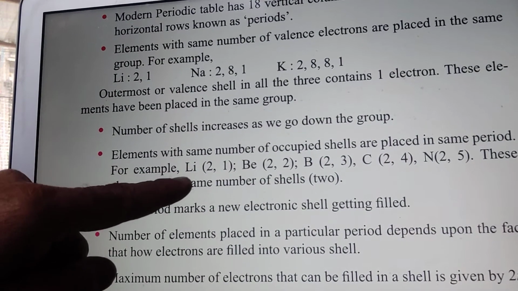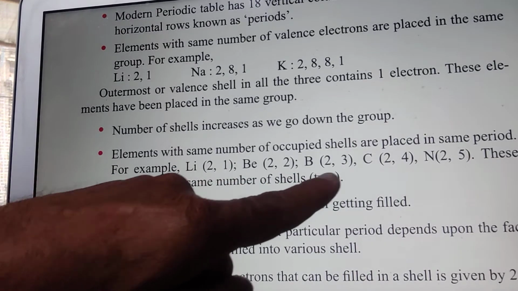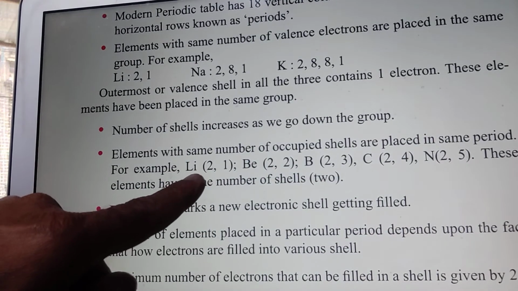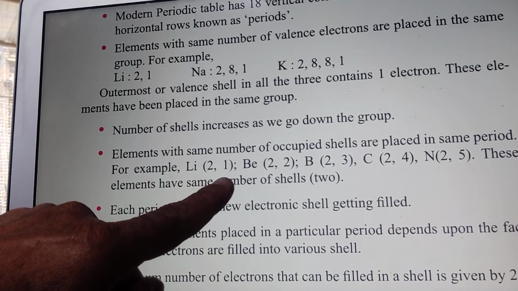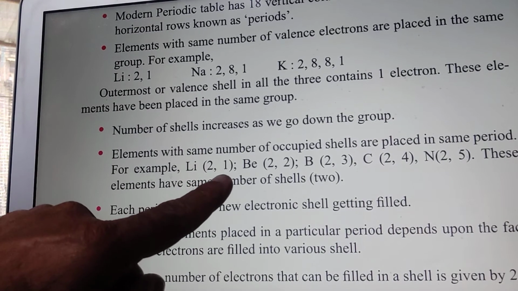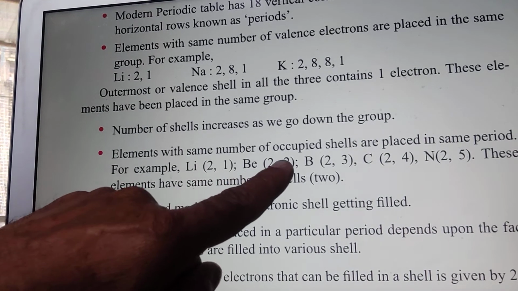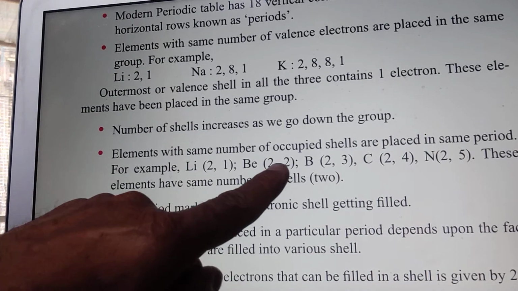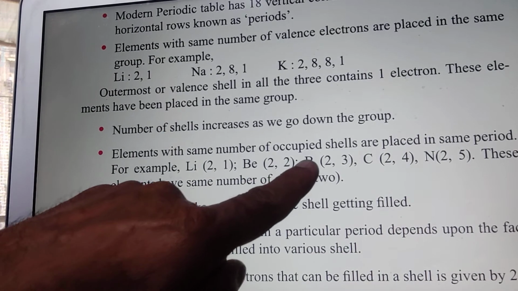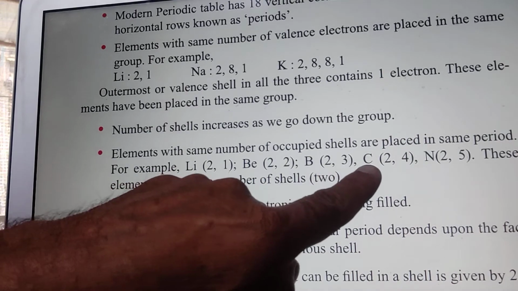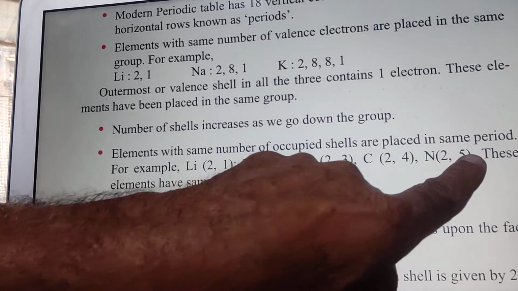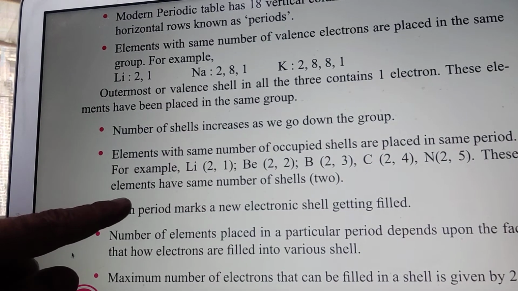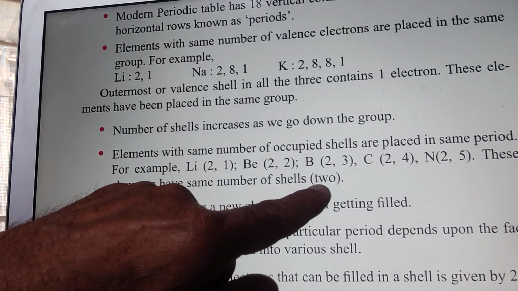For example, lithium, beryllium, boron, carbon, nitrogen. Lithium, outermost orbit is 1, but the shells are 2. Beryllium, outermost orbit has 2 electrons. Shells are 2. In boron, shells are 2. Carbon, shells are 2. Nitrogen, shells are 2. So these elements have the same number of shells.